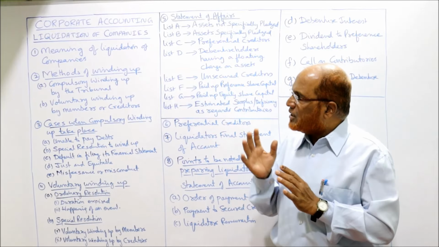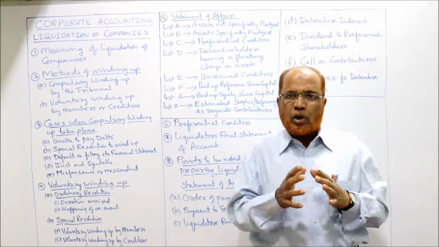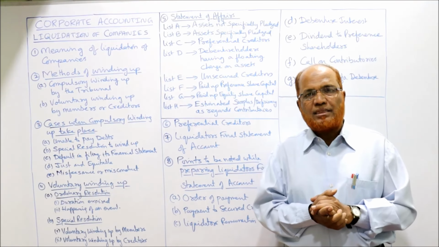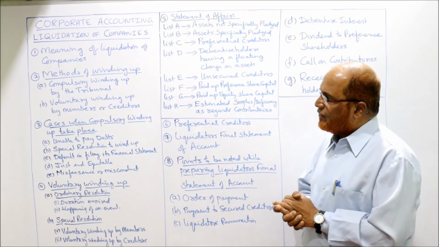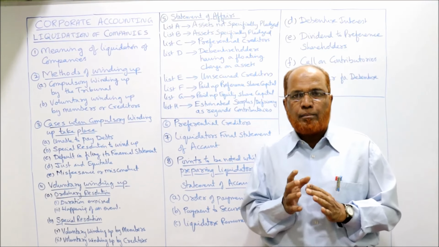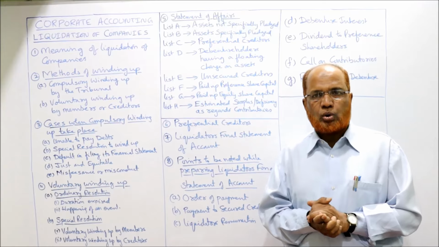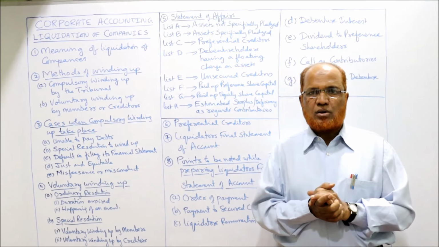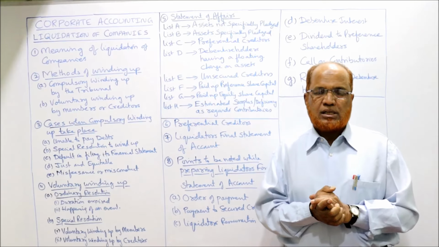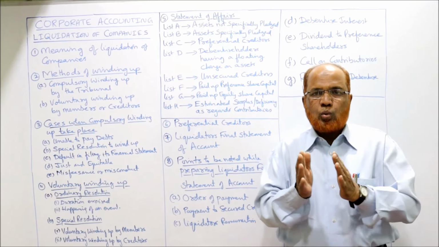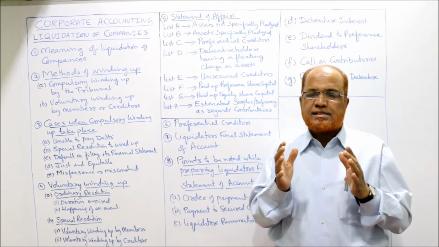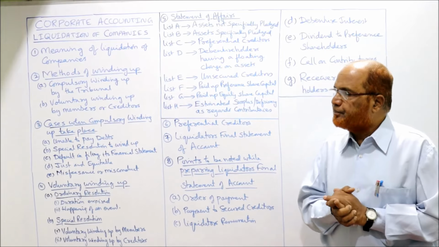Now I am coming to the methods of winding up. Broadly, the Companies Act provisions say there are 2 methods of winding up of a company. The first one is compulsory winding up by the tribunal, by the court. Secondly, voluntary winding up by the members or the creditors. These 2 are the methods through which a company's business will come to an end and a company will be wound up.